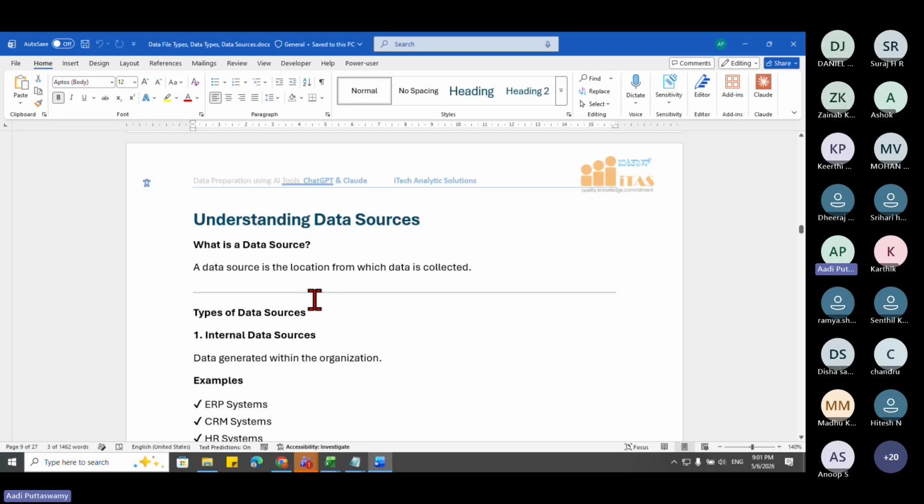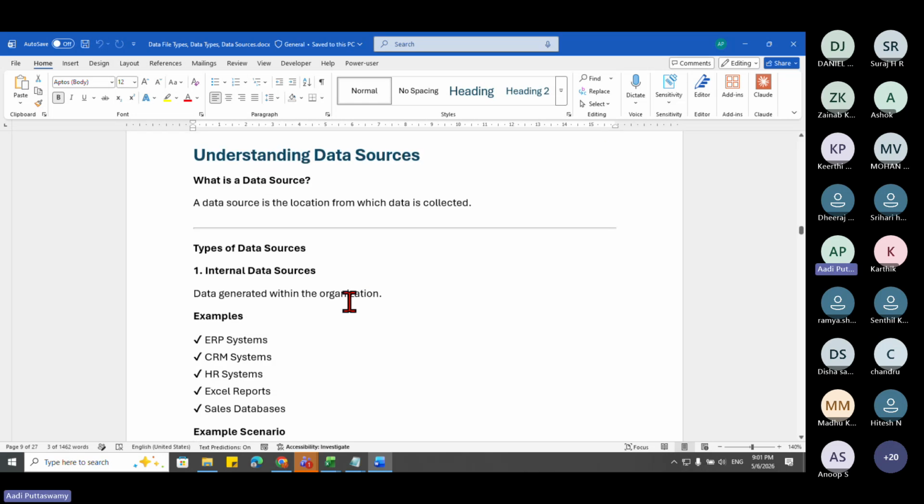Okay. Right. Next, understanding data sources. After this, we'll work on some practical things and tell you how to understand the data types. Okay. Understanding data sources. First of all, what is data source? Let's understand. Data source is nothing but the location from where we get the data, say the location where the data is collected and stored.